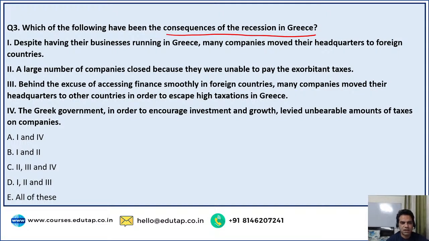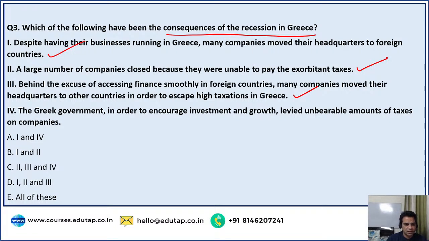Now, which of the options are the actual consequences of recession? Despite having businesses running in Greece, many companies moved their headquarters to foreign countries. Example of Coca-Cola Hellenic. Remember? So that is true. A large number of companies closed because they were unable to pay the exorbitant taxes. That's also true. It was mentioned in the passage. Behind the excuse of accessing finance smoothly in foreign countries, many companies moved their headquarters to other countries in order to escape high taxation in Greece. That's also true, because they were accessing finance smoothly in foreign countries, and plus they didn't have to pay such high taxes.